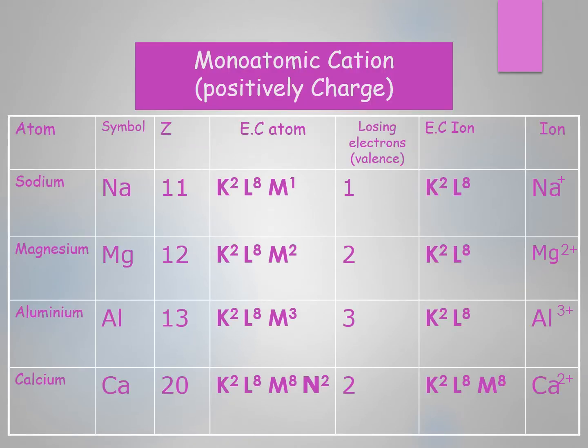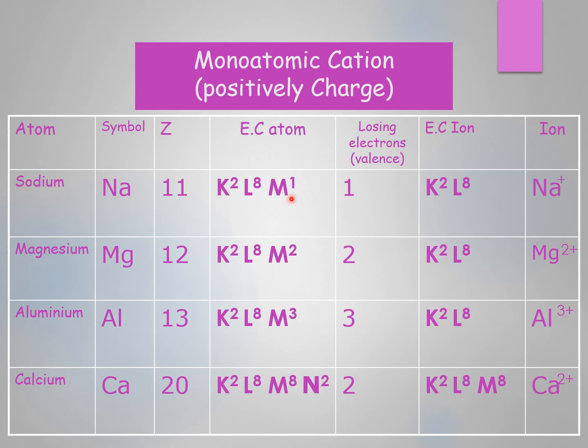Monoatomic cations that are positively charged. First of all, here we have a sodium atom that has 11 electrons. The electronic configuration for the sodium atom is K2L8M1, 2 plus 8 is 10, plus 1 is 11. If we look at the last energy level, the valence shell or outer shell, we can note that M contains just one electron, which means M is not saturated.